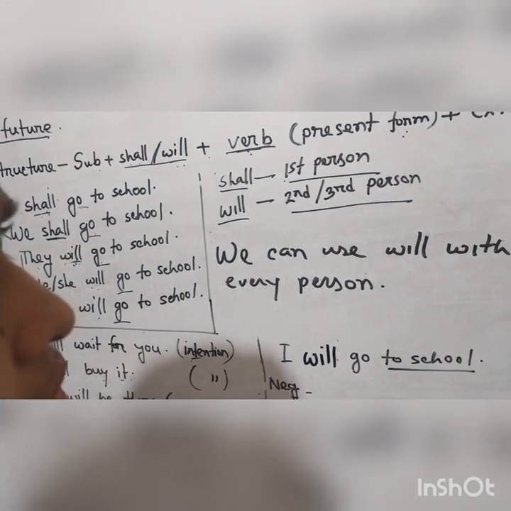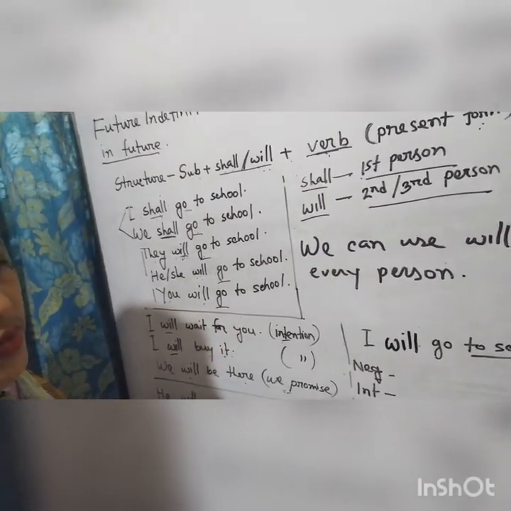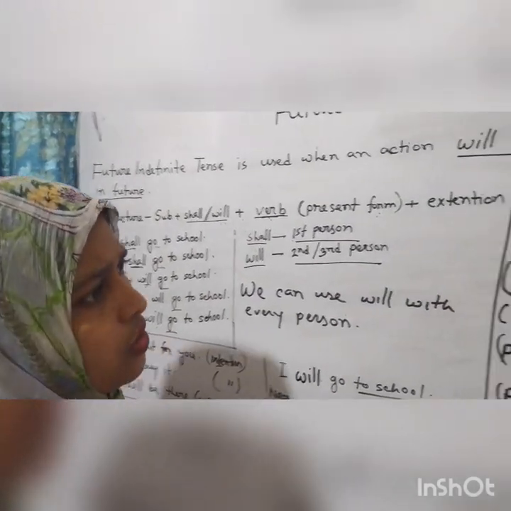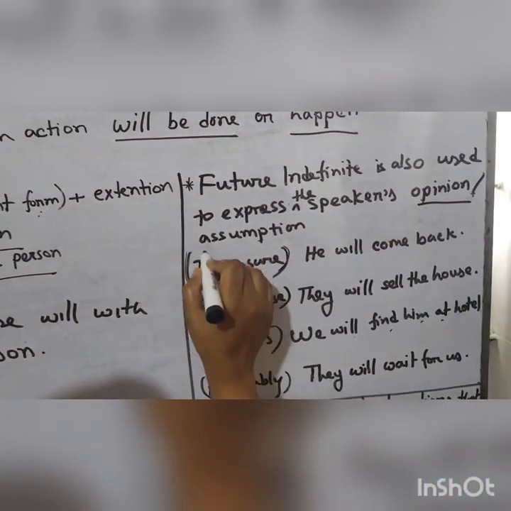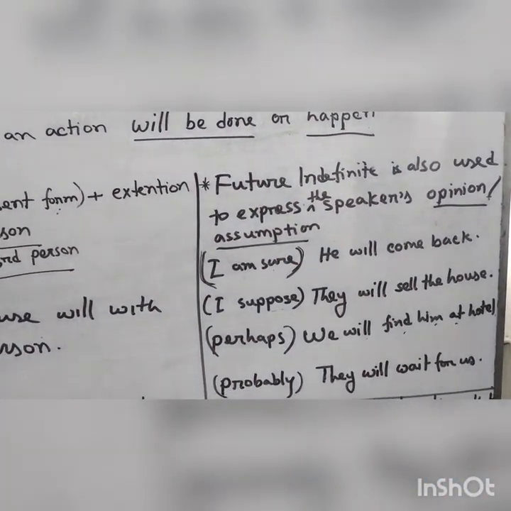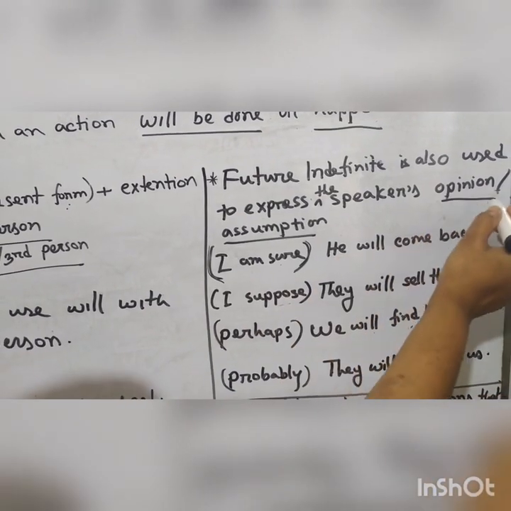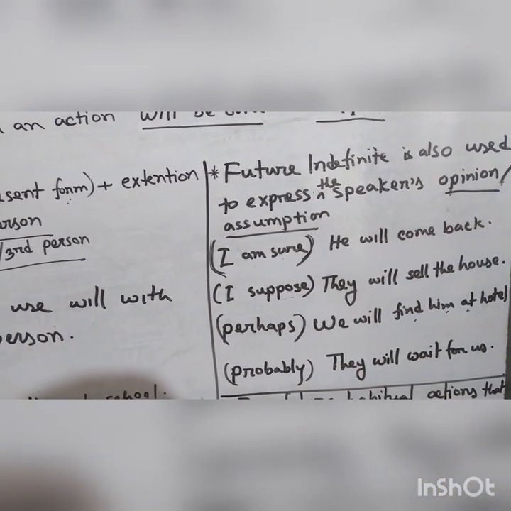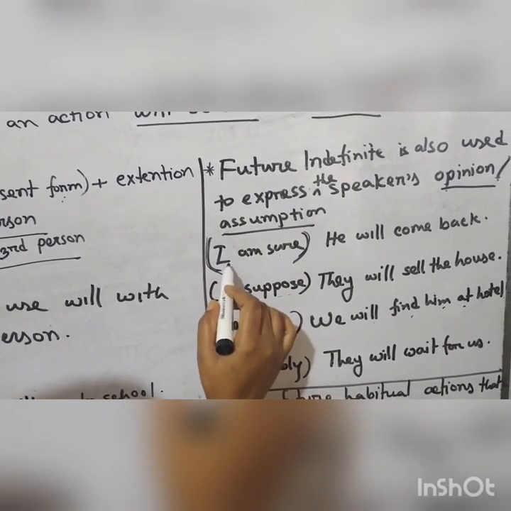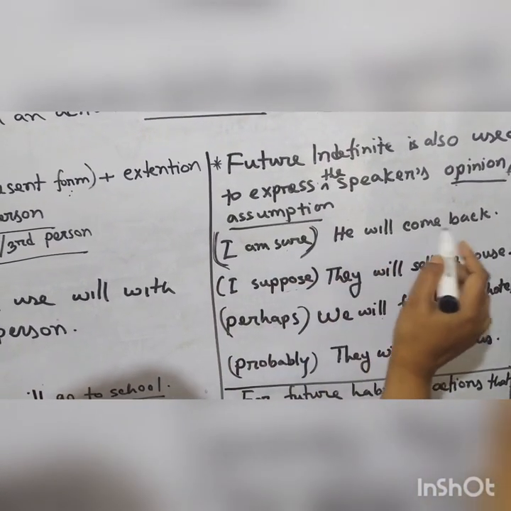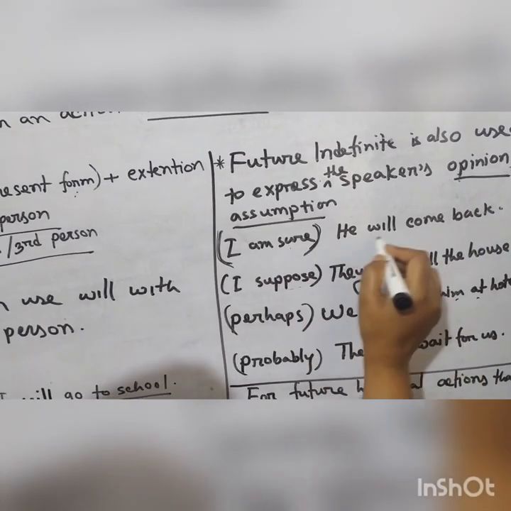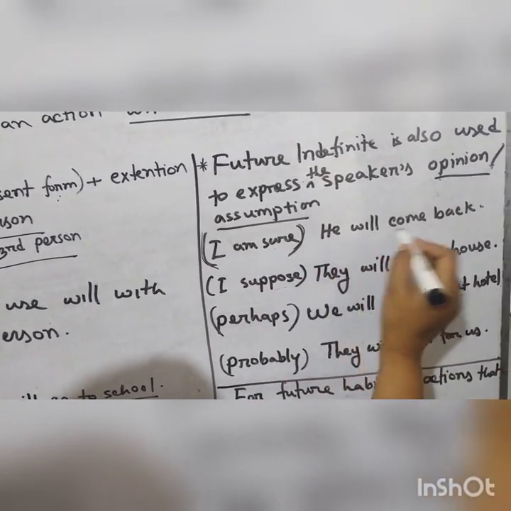Students, now future indefinite tense is also used to express opinion or assumption. Opinion, ichha. Okay, an assumption, dharana. I am sure he will come back. I am sure of it that he will come back.